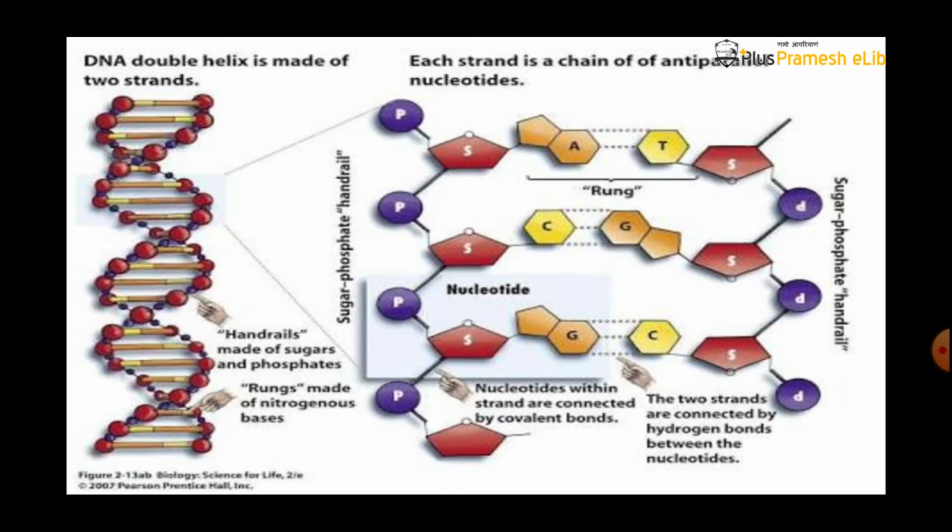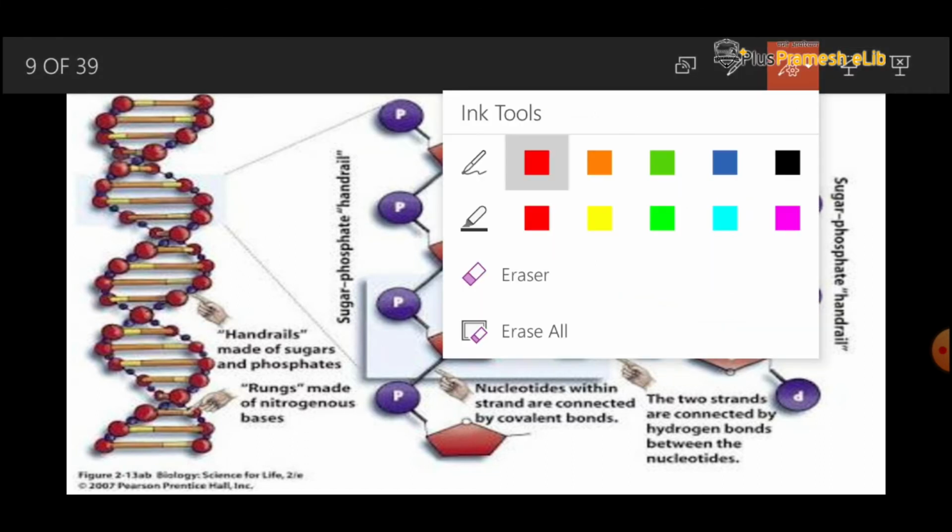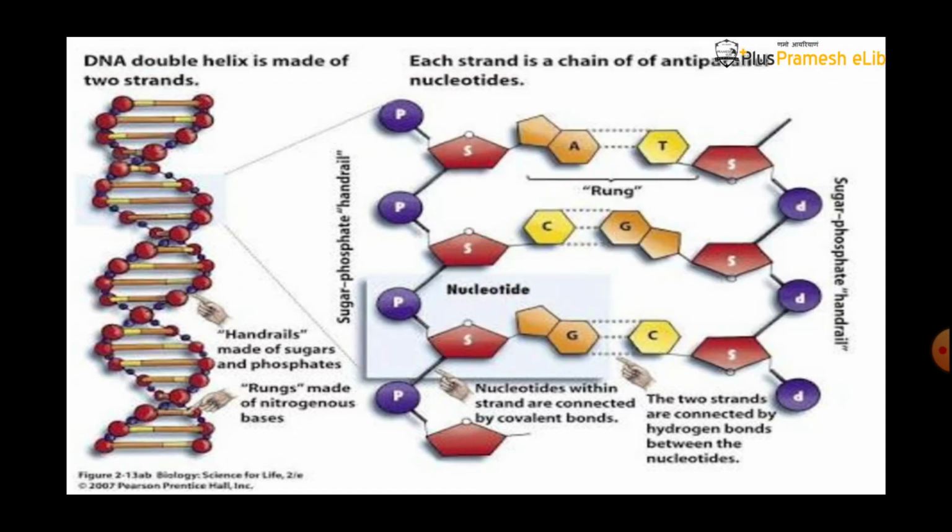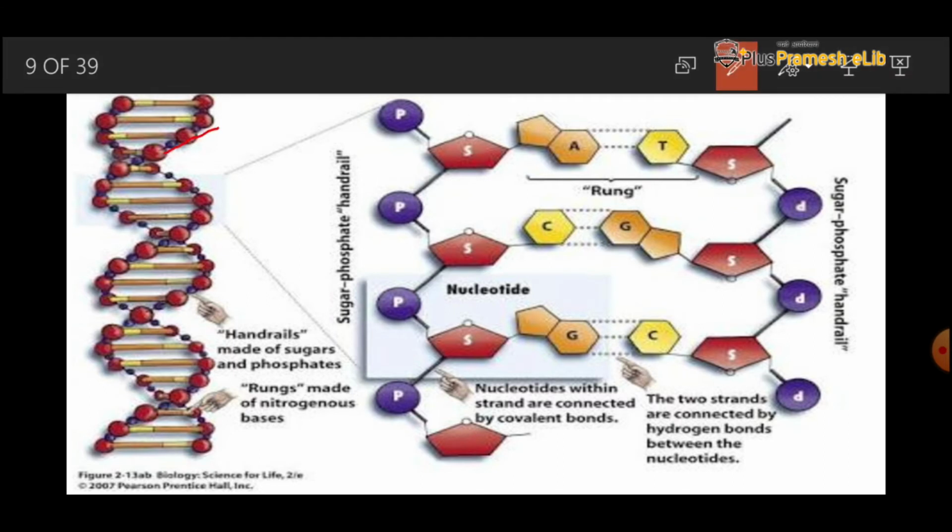They defined the double helical structure of DNA. We can see here it is the double helical structure of DNA. The two strands are coiled around each other and they are bound by the nitrogenous bases.